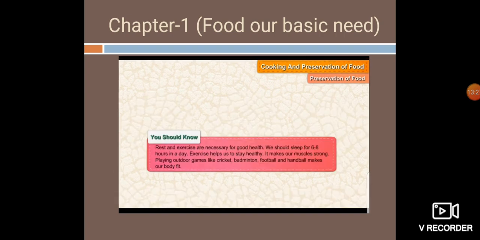Now, rest and exercise are both necessary for good health, for a healthy body. We should sleep at least 6 to 8 hours in a day. Exercise helps us to stay healthy. It makes our muscles and our body strong. Playing outdoor games like cricket, badminton, football, and handball makes our body fit. So, you should exercise on a daily basis.